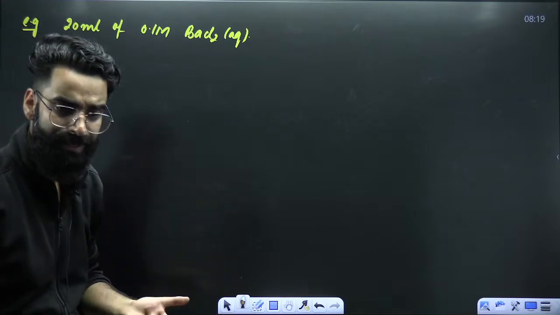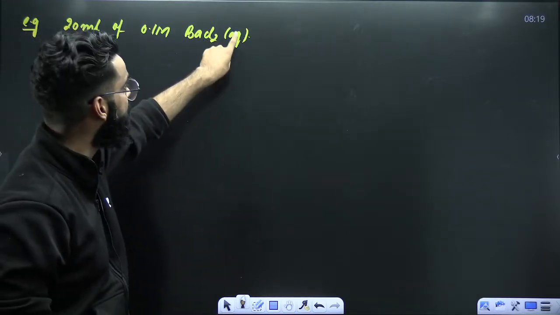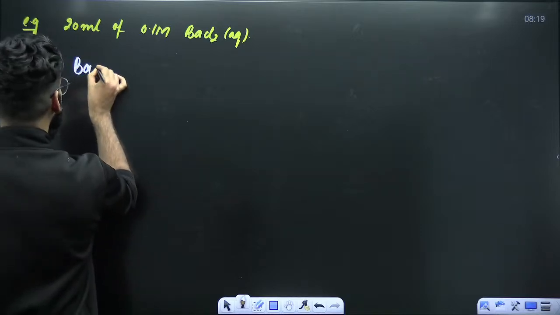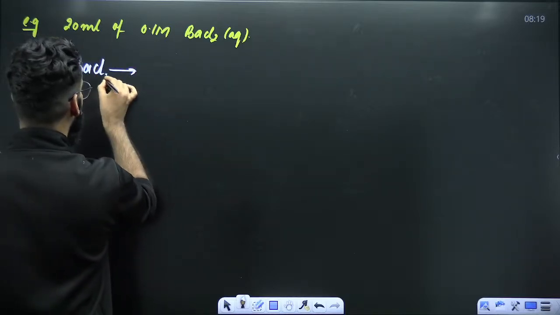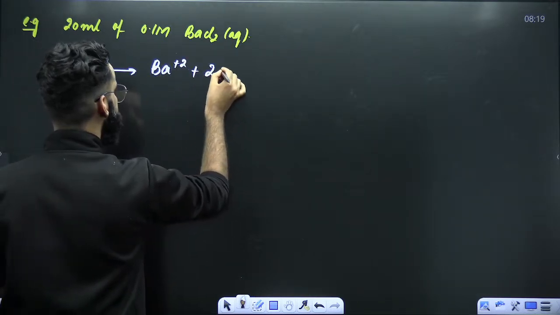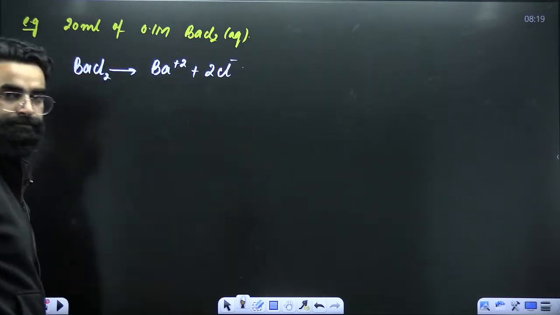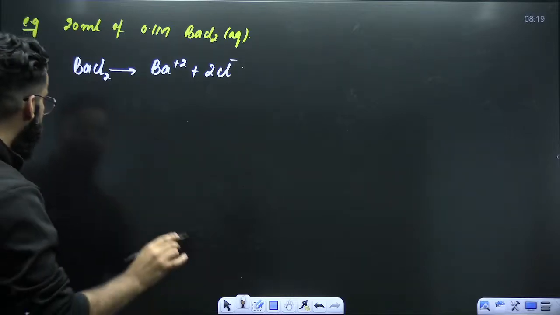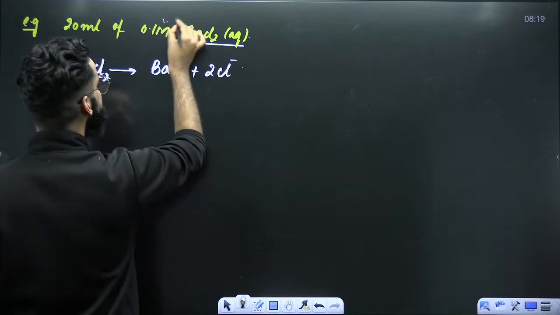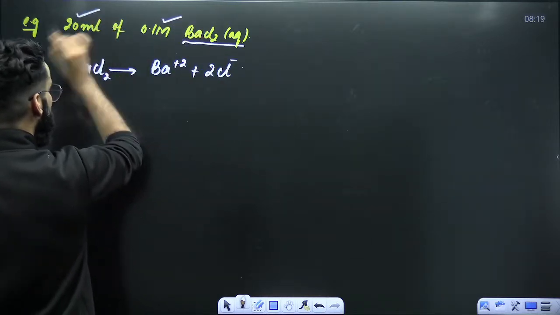What does that mean? That means BaCl2 you have introduced in water. Now you tell me, when BaCl2 will be introduced in water, how will it undergo dissociation? As Ba2+ plus 2 times Cl-. Right? Now people, if I ask you, are you given with the molarity of this solution? Yes. Are we given with the volume of the solution?